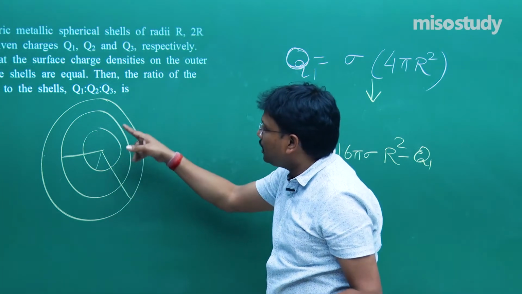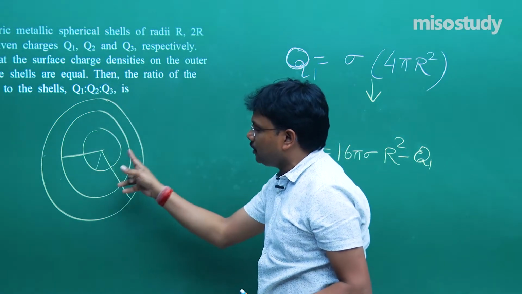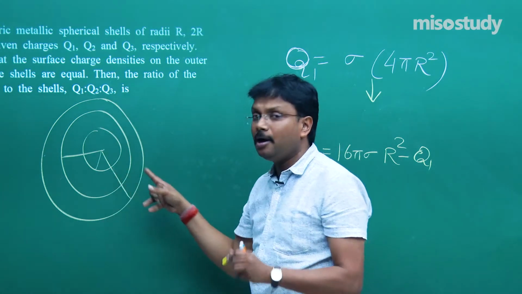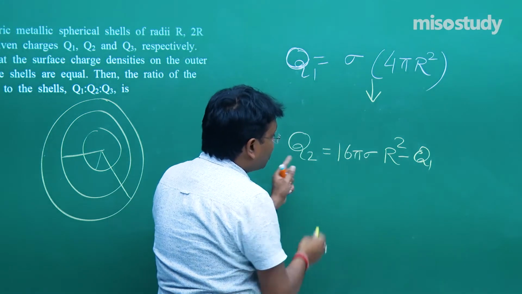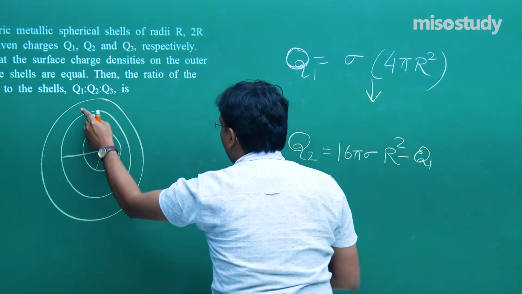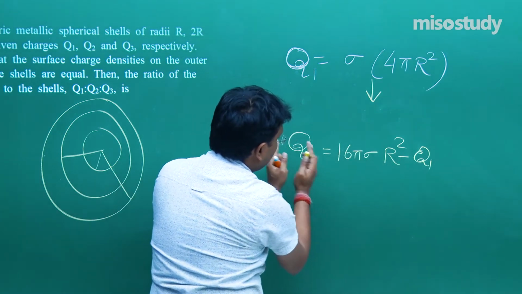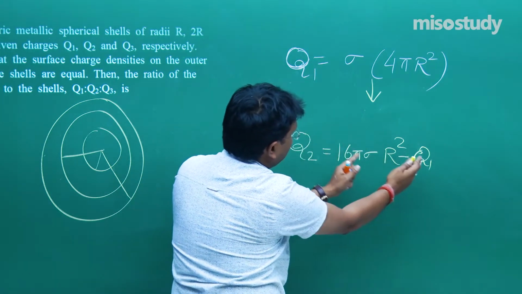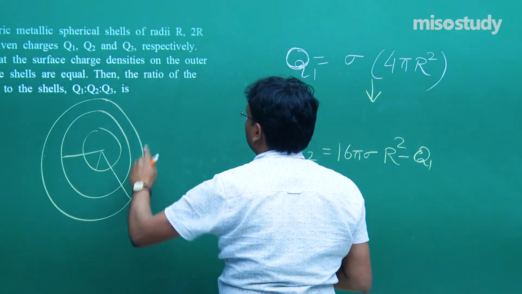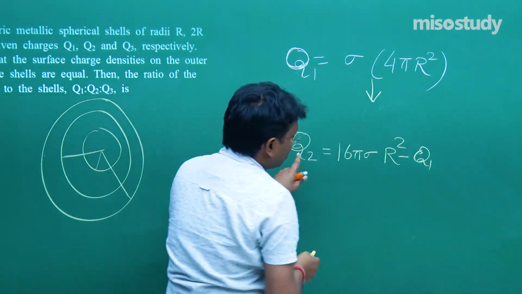So if we want to talk in terms of charges, we have to do something with the surface area. Obviously the surface area of Q2 is more. So that's why the surface area of this Q2 times surface charge density, and if we subtract this Q1, obviously we are going to get the exact value for this.